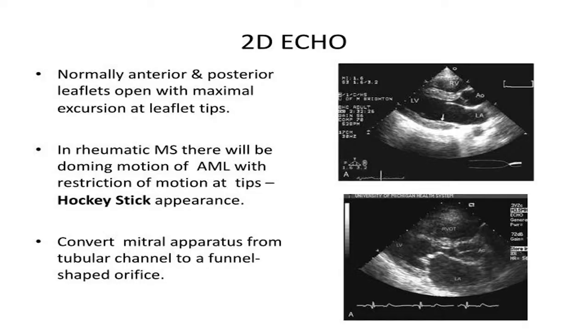The mitral valve, it is fibrosed, thickened, the anterior mitral leaflet, this is the normal leaflet, this is very thickened leaflet, hockey stick type of appearance, the tip is calcified, lot of fibrosis you can see, and valve area is very small, this is the very small opening, right. So, these are the echo findings.